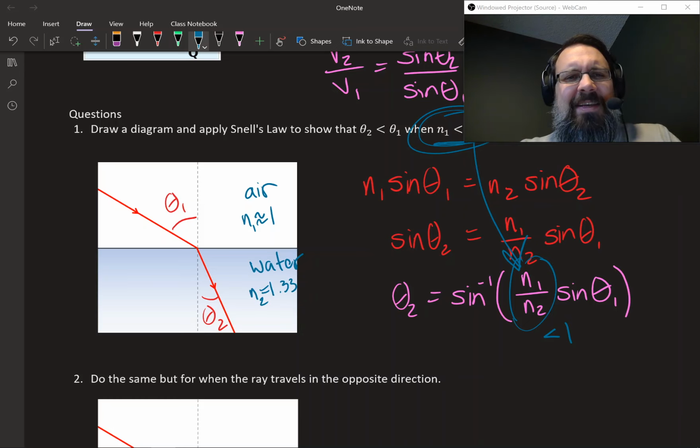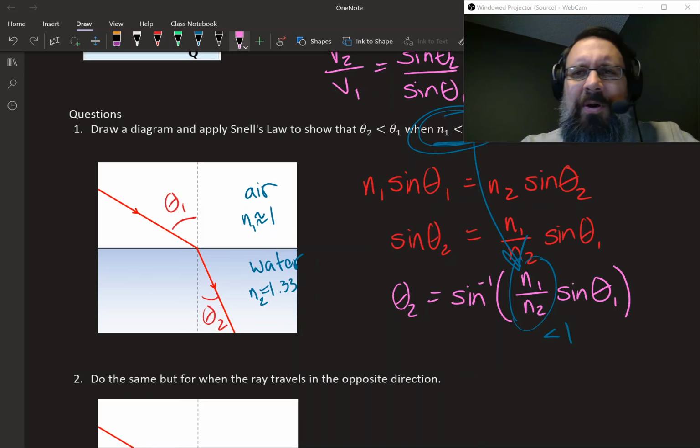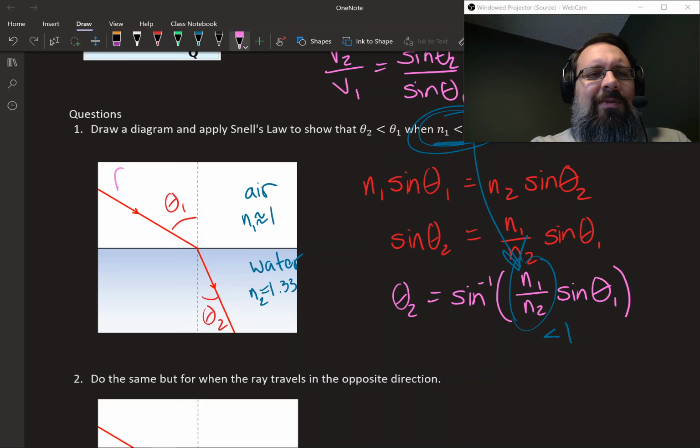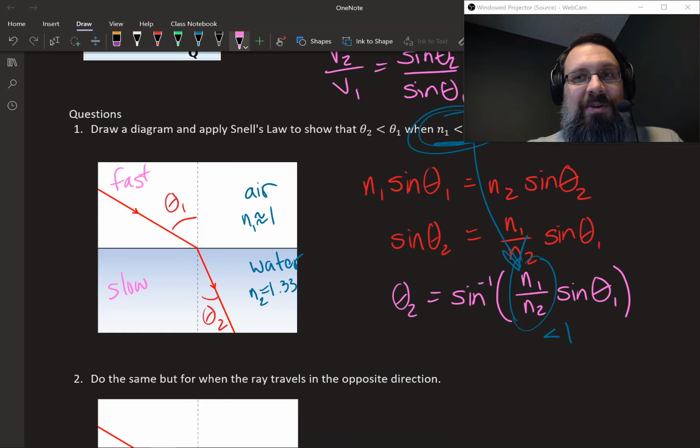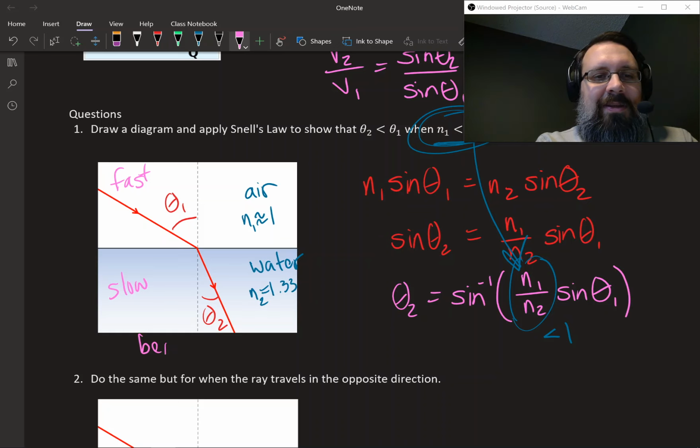And so this kind of makes sense because what's happening is you're going from a medium where the light's going really fast and you're transitioning to where it's going slow. And so it ends up bending towards the normal. And so that's what we say: when you go from fast to slow, you bend towards the normal. So I'll write that down. So bend towards the normal.